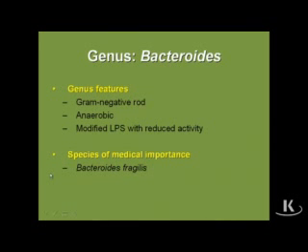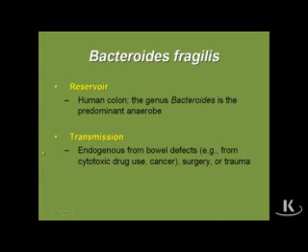It's part of the normal flora in the gut and in the colon, where the species Bacteroides fragilis is not the most common species in the gut of Bacteroides, but it's the one most frequently associated with disease. Now, again, the genus Bacteroides overall is the predominant anaerobe there. Not fragilis specifically, but fragilis is most often associated with disease.